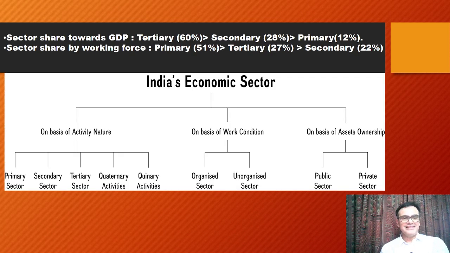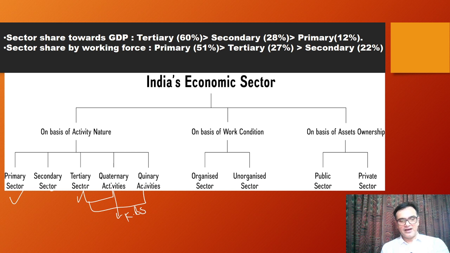Now, Indian economy's sectors. So we got primary like agriculture, secondary like industry, tertiary like services. Within tertiary, these are the two parts, quaternary and quinary. Quaternary are essentially knowledge-based services. For example, a doctor, a lawyer, a chartered accountant, they need to have a certain knowledge and a certain degree, only then they can offer those services.